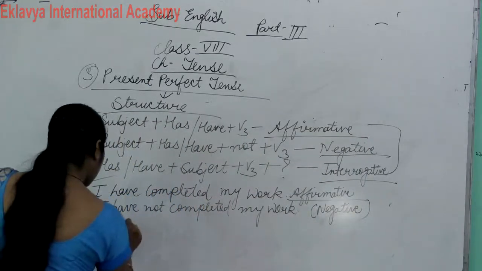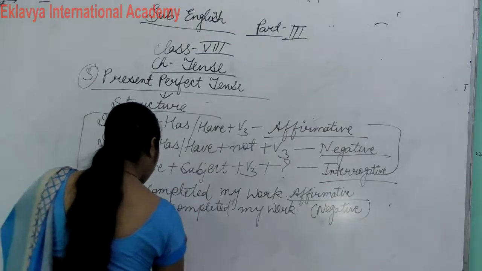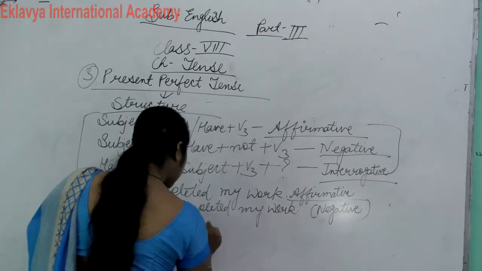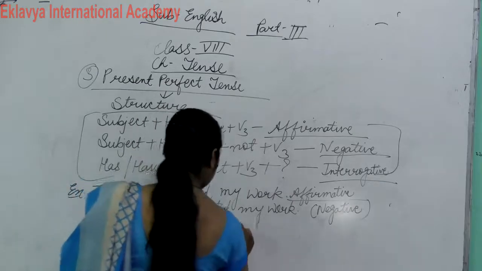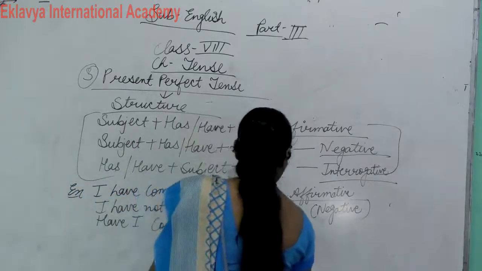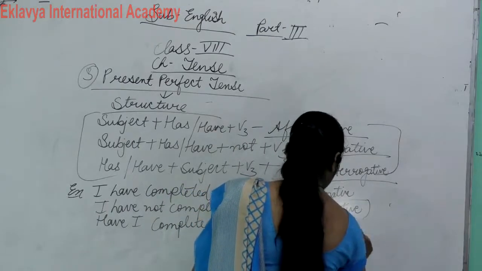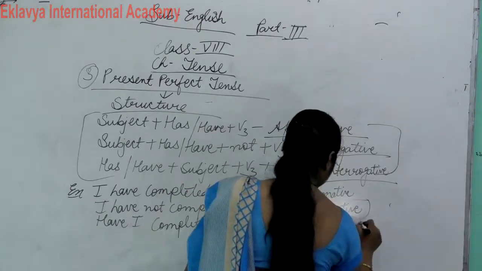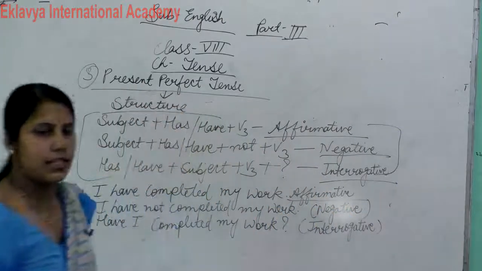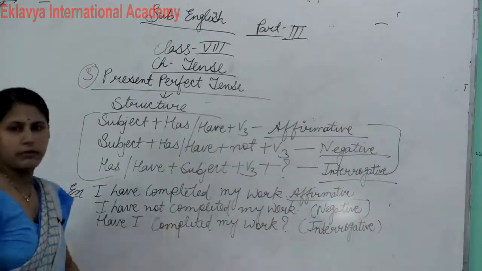Have I completed my work? This is interrogative. Clear?